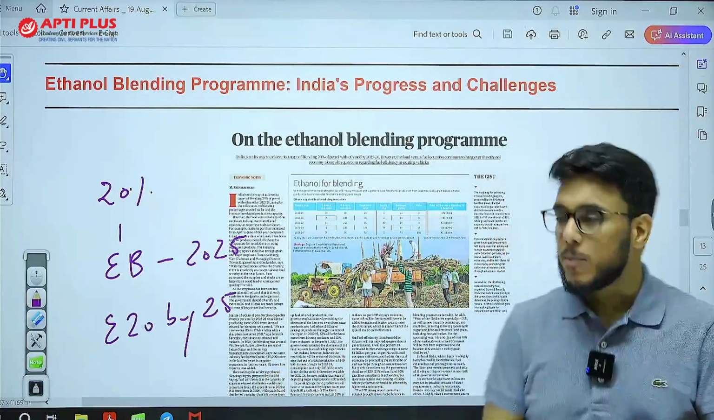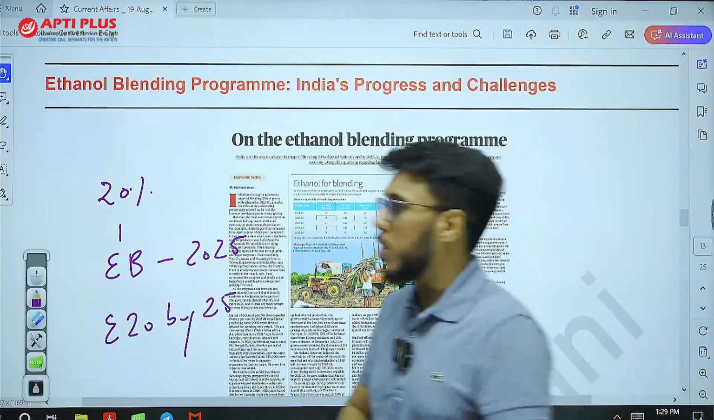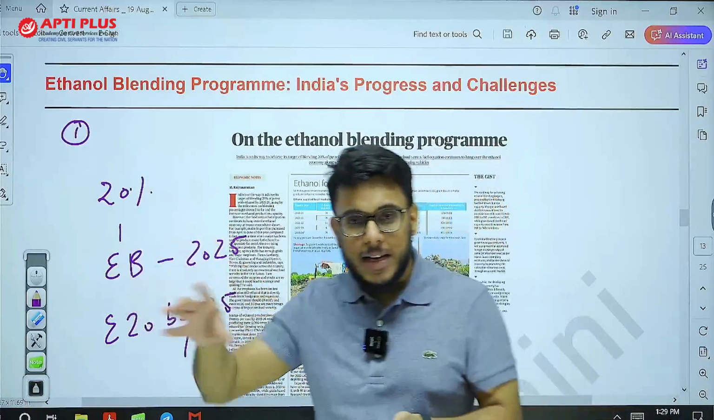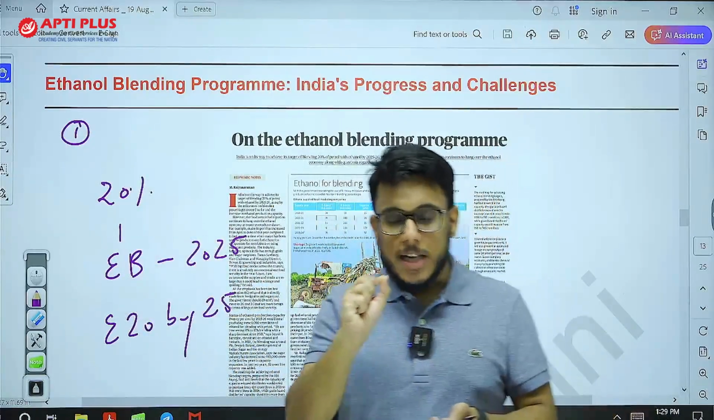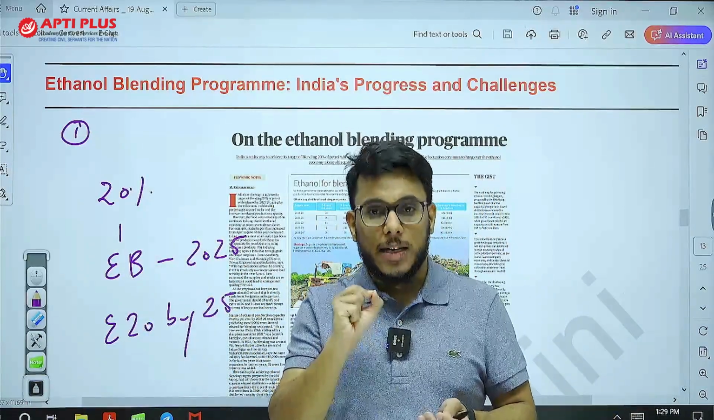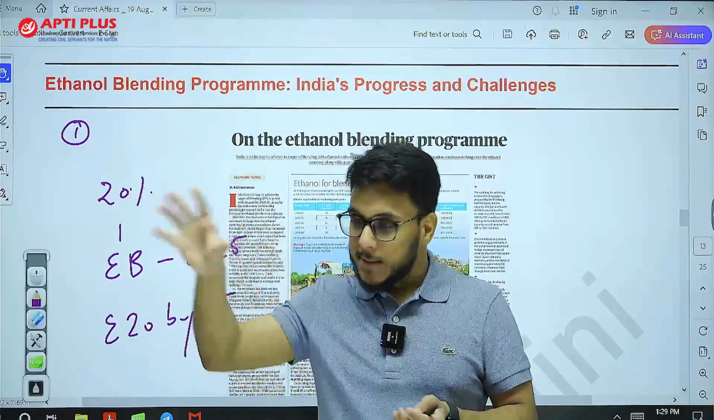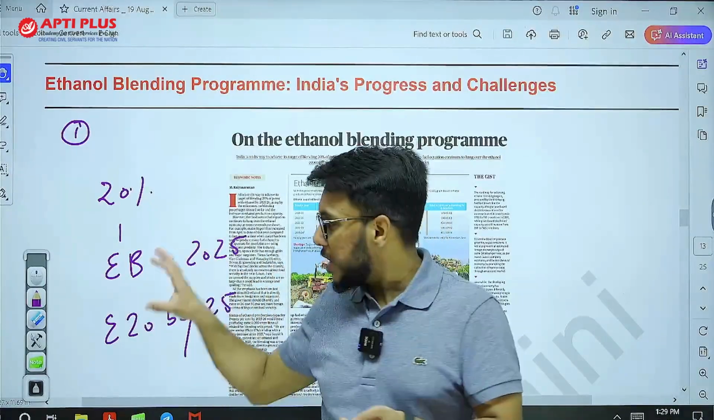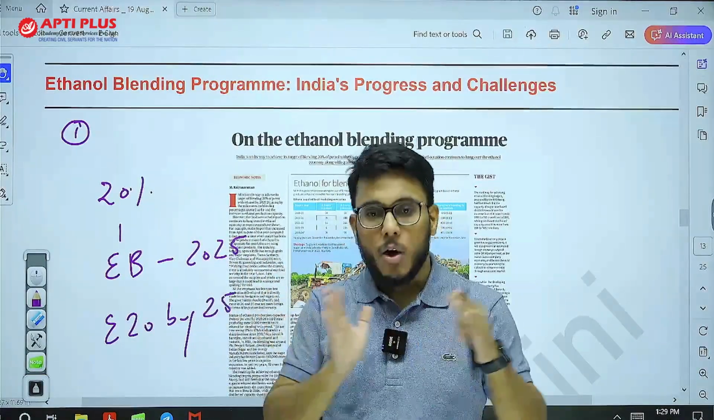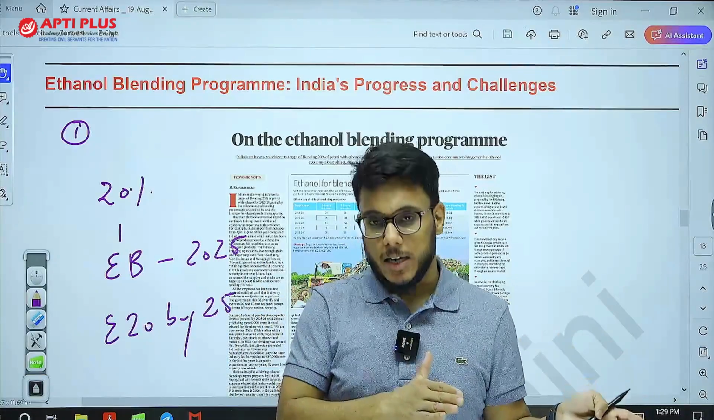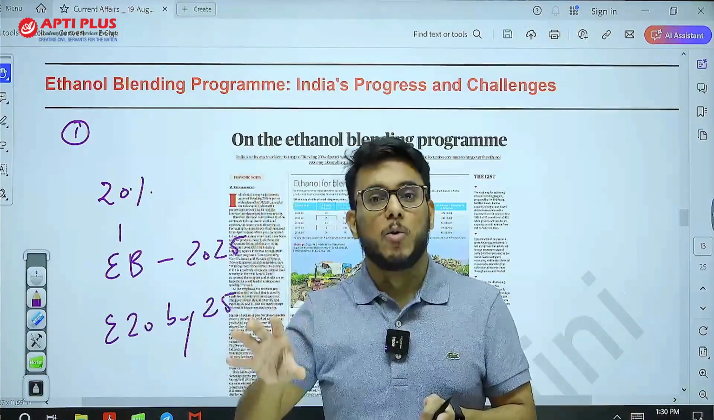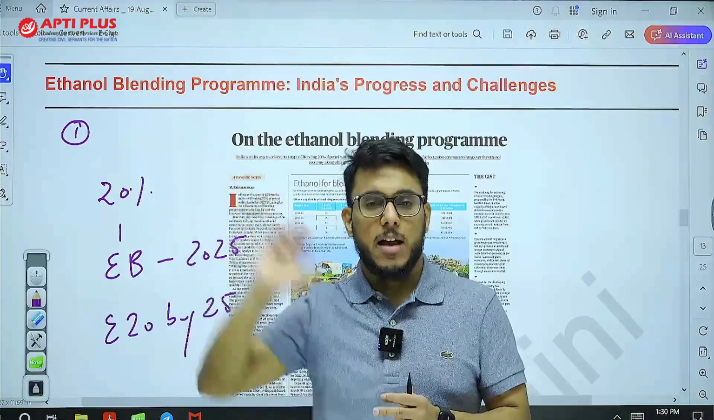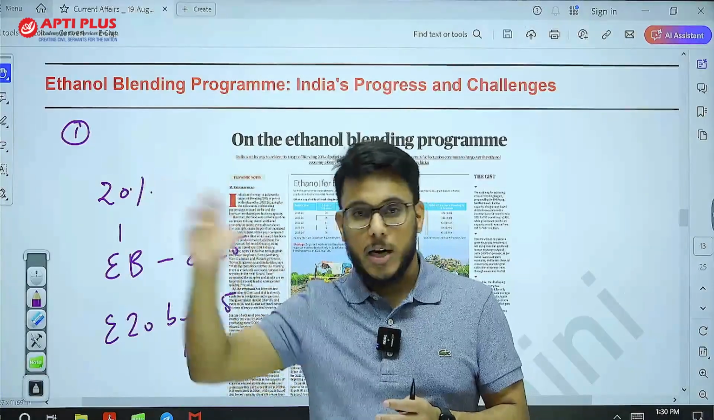Now, what type of benefits will there be with ethanol blending? Number one benefit: every year we are importing, 84% of India's oil needs are met by imports. So we have a lot of dependency on other countries. If we achieve the 20% target, ethanol can be manufactured within the country. Therefore we can cut down that fuel need, and cut down our dependence on other countries.